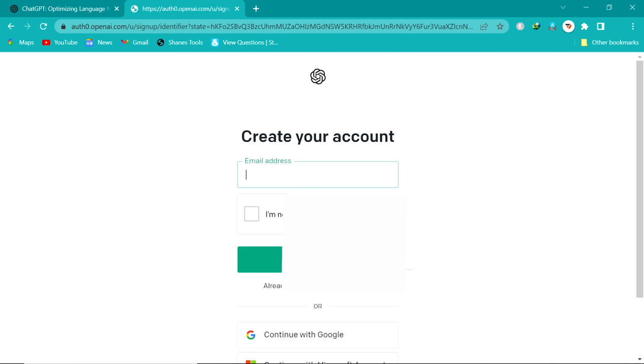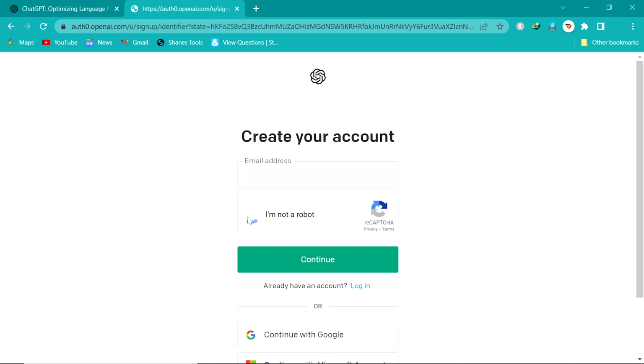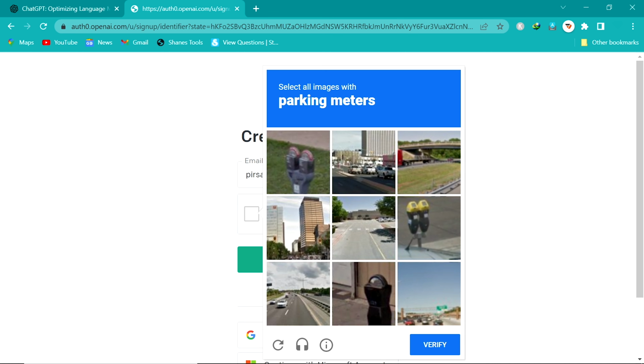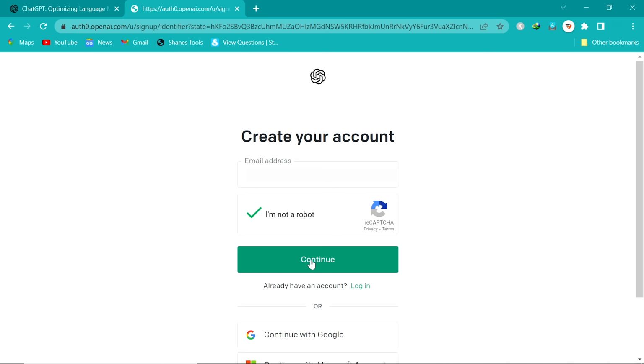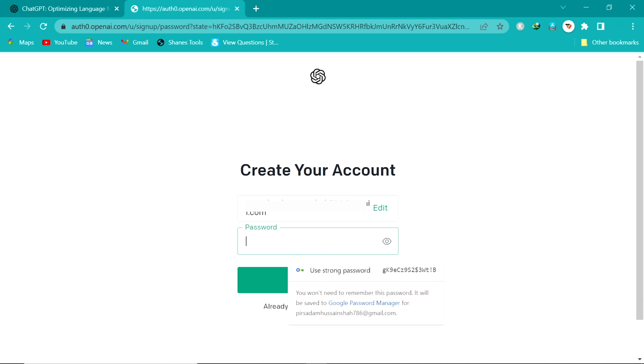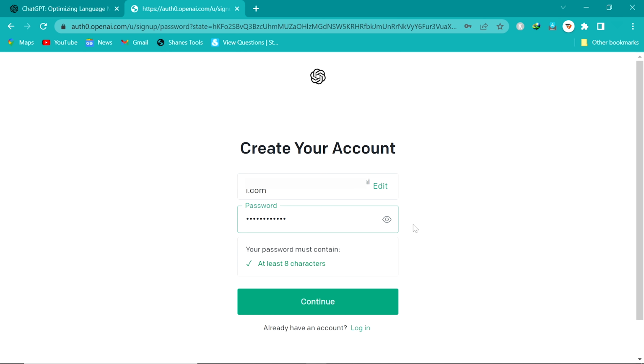After that, we write our email here to create the account. Check "I am not a robot." Here we select the parking meter and click on verify. Now we click on continue. Here we choose the password for our ChatGPT account. After writing the password, we click on continue.